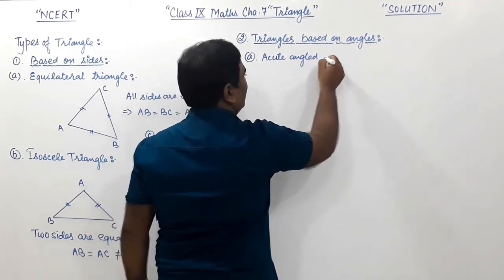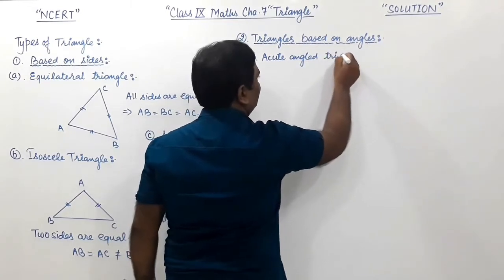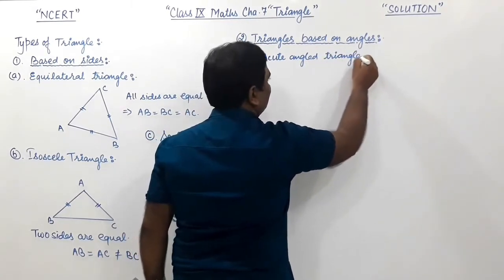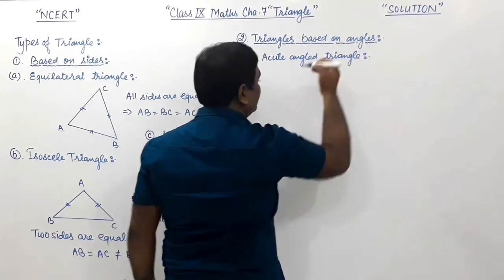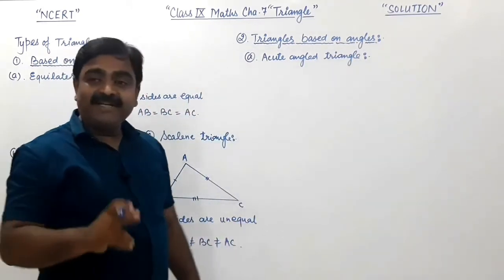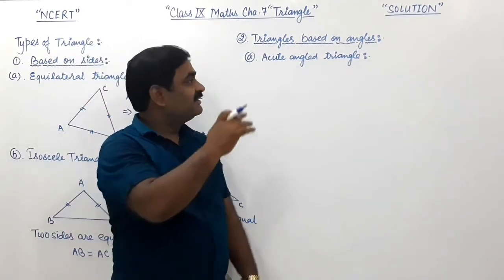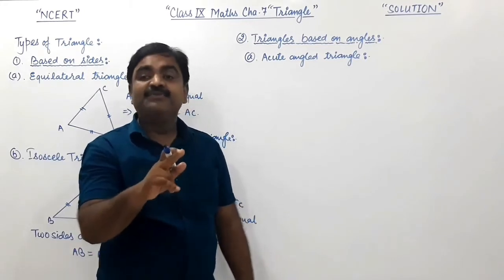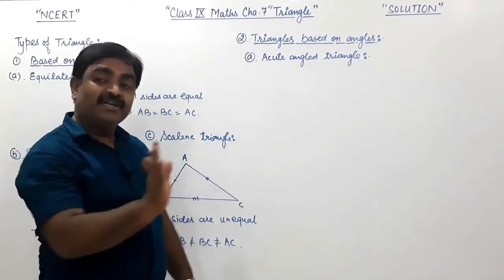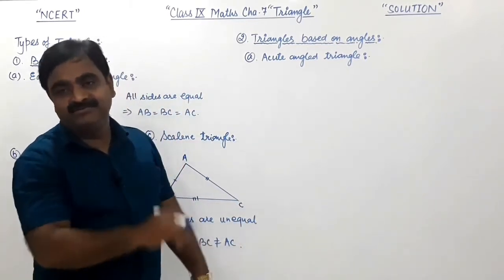Now, what is an acute angle triangle? These are the triangles based on angles, so let us talk about the angles now.